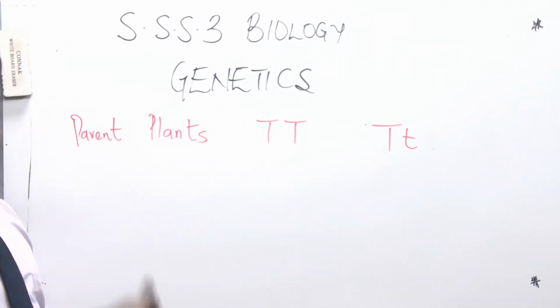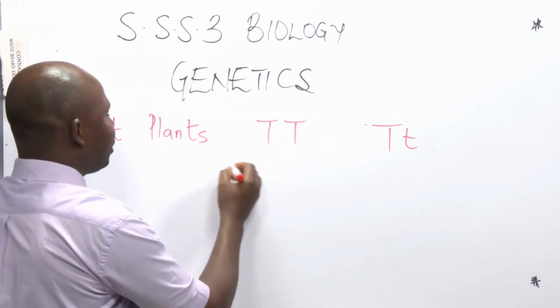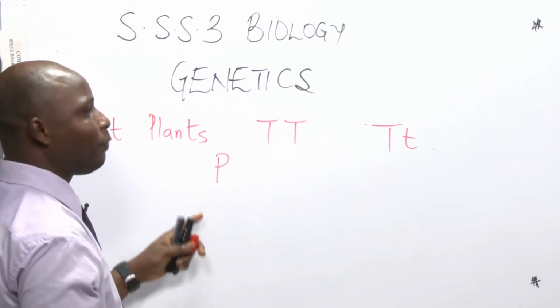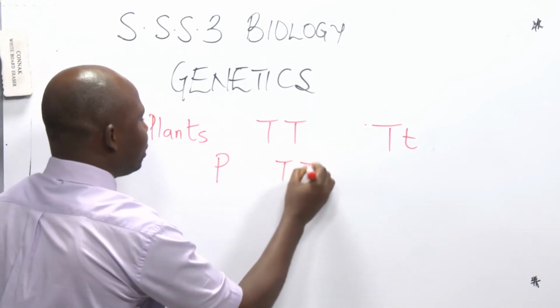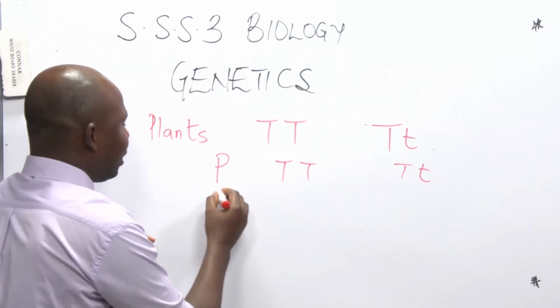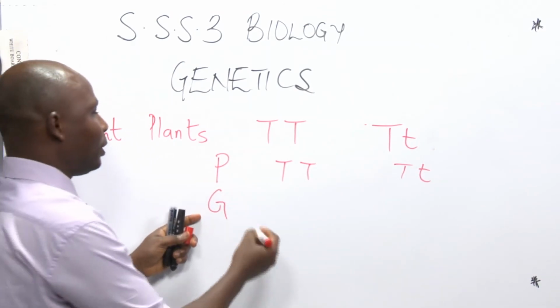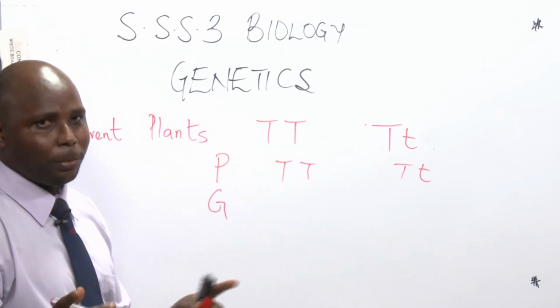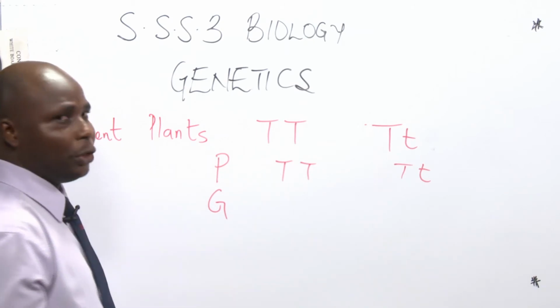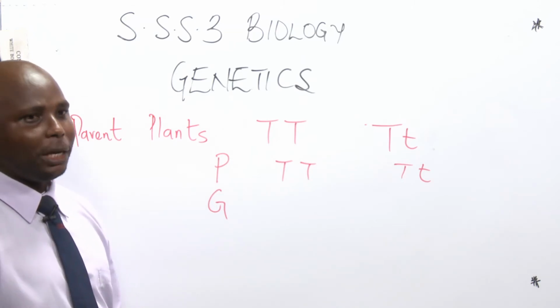Now, if you have to use your genetic diagram to do this, you put it this way. First of all, you write parent, TT, Tt. Then you go ahead to write G. G here is talking about gametes. That is what will be contributed during reproduction from male and female. Like in humans, during reproduction, the male gamete is sperm, while the female is ovum.